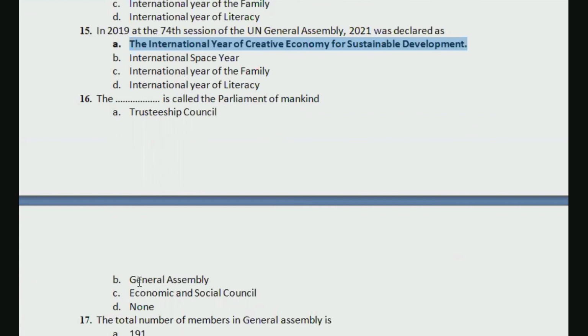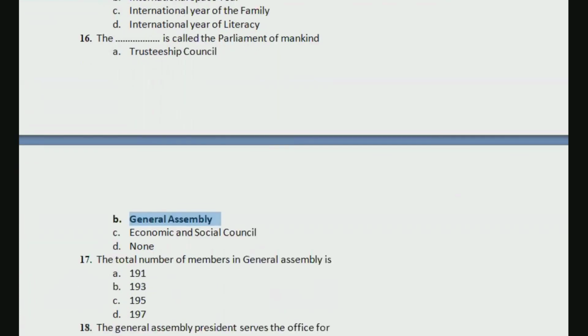Next question is, the dash is called the Parliament of Mankind. So it is General Assembly because it also does functions similar to Parliament, like approving budget, rules, regulations, everything it will do. So it is called as Parliament of Mankind.